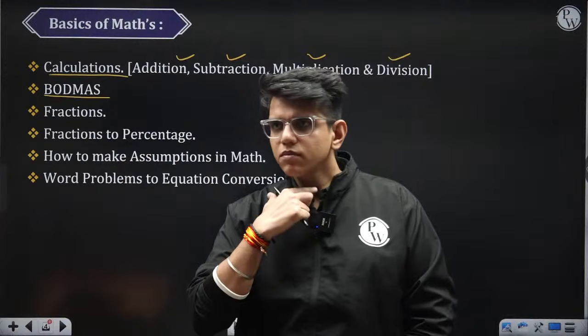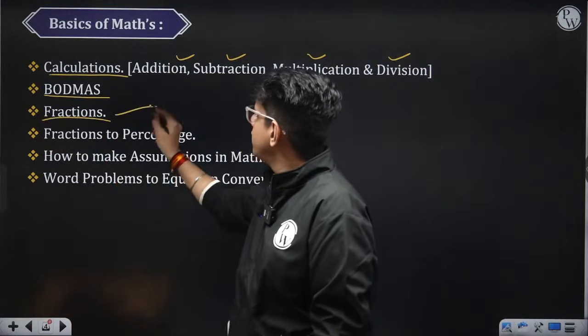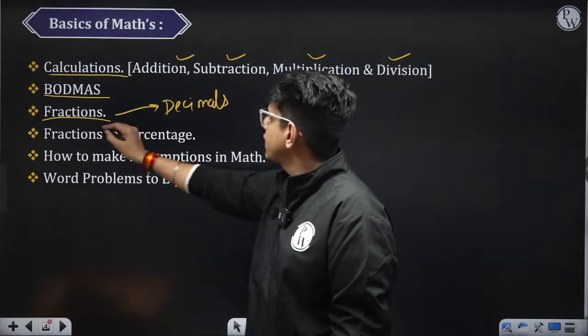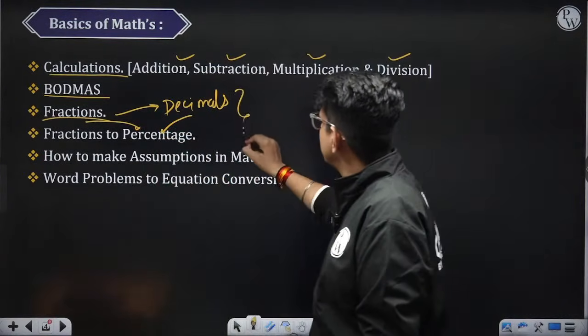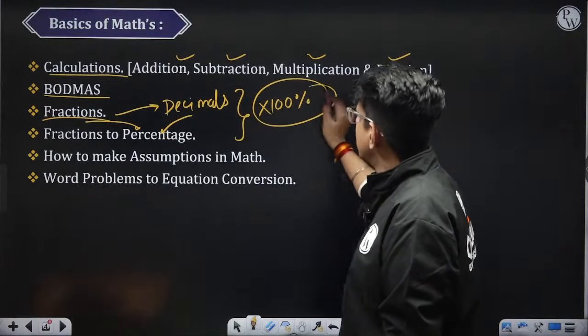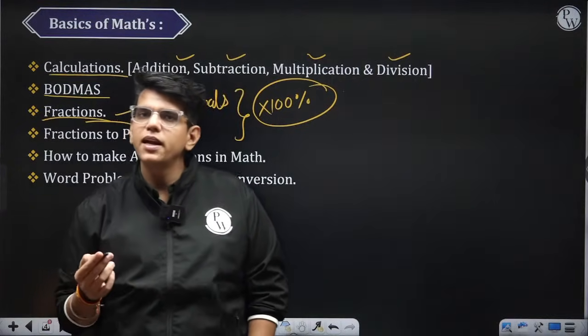Don't worry. Okay, then we moved to fractions to decimals, and fractions to percentage, decimals to percentage. So how to do this? You just have to multiply it by 100%. Whenever you want to convert a fraction or decimal to percentage, you have to multiply it by 100%.